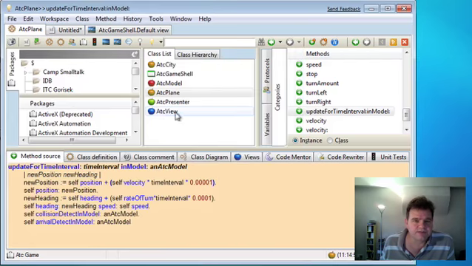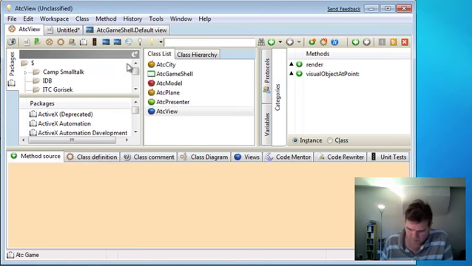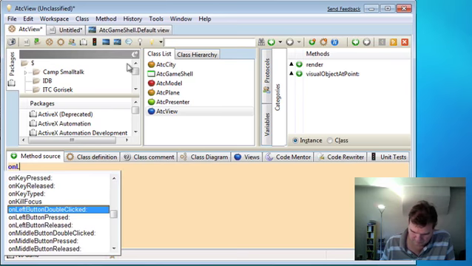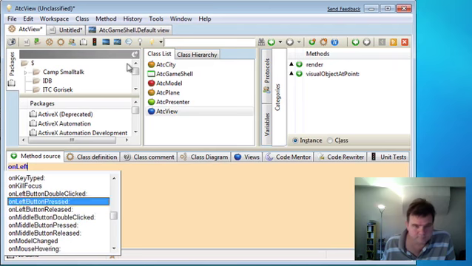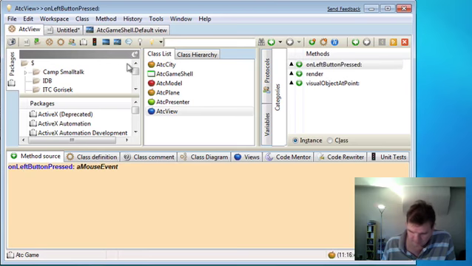What we need to do is go to the ATC view, and intercept on left button pressed. Okay, and we want to check to see if the mouse event is inside any of the planes on the screen. If so, that will become our new selection.